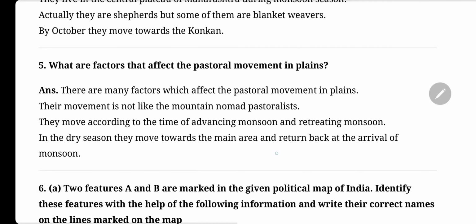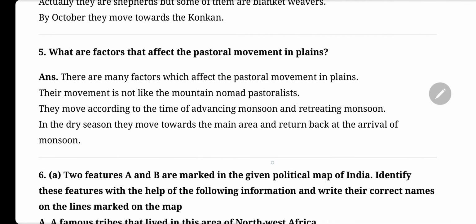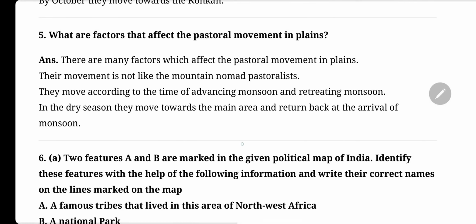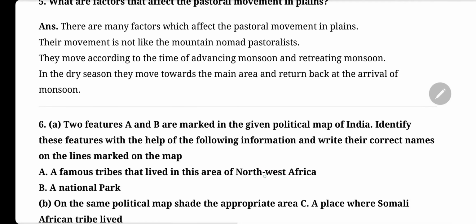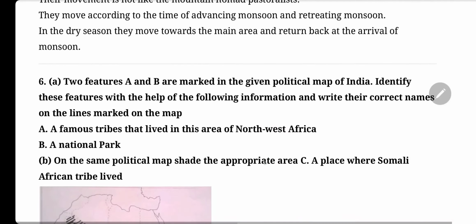Question number 5. What are the factors that affect the pastoral movement in plains? There are many factors which affect the pastoral movement in plains. Their movement is not like the mountain nomad pastoralist. They move according to the time of advancing monsoon and retreating monsoon. In the dry season, they move towards the main area and return back at the arrival of the monsoon.